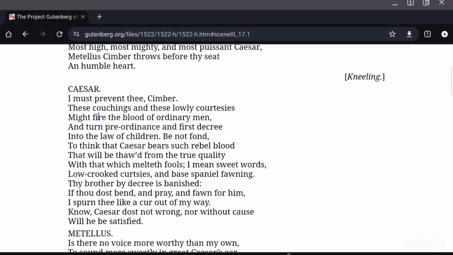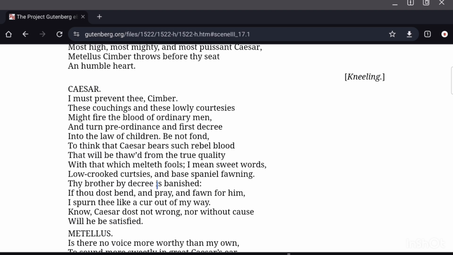Caesar says, I must prevent thee, Simba. These crouchings and these lowly courtesies might fire the blood of ordinary men and turn preordinance and first decree into the law of children. Be not fond to think that Caesar bears such rebel blood that will be thawed from the true quality with that which melteth fools, I mean sweet words, low crooked courtesies, and base spaniel fawning.